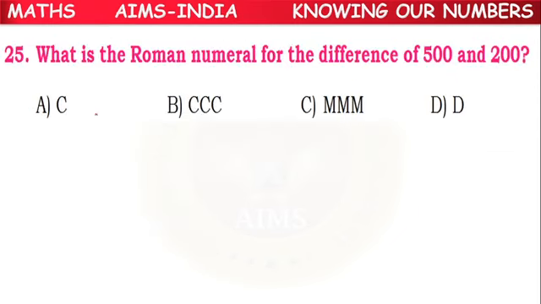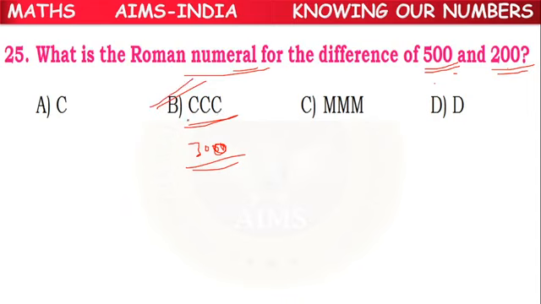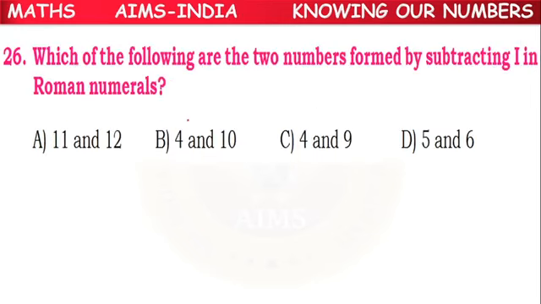So next. What is the Roman numeral for the difference of 500 and 200? The difference of 500 and 200 is 300. 300 can be represented as CCC. C can be repeated 3 times. More than 3 times is not possible, but 3 times can be repeated. So B option is the correct answer.